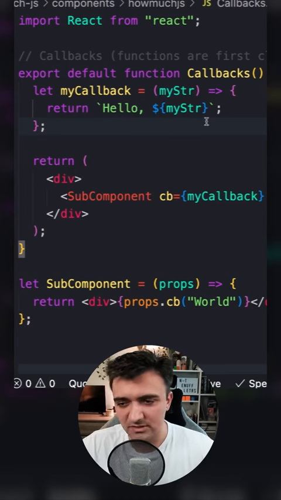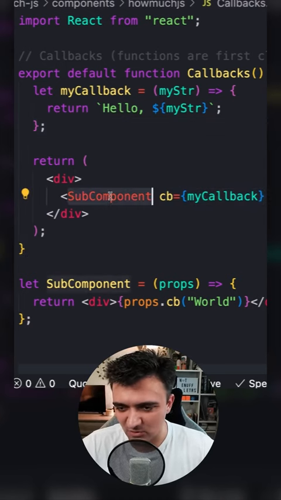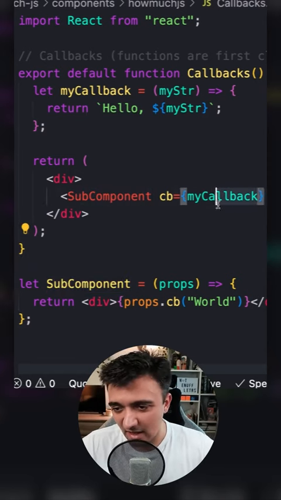Number 4 is callback functions. We have this concept of props, which we pass between components in React. An instance like this is a callback. So I'm passing a function to another function to be called later.